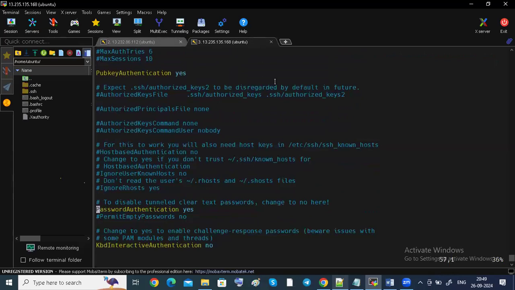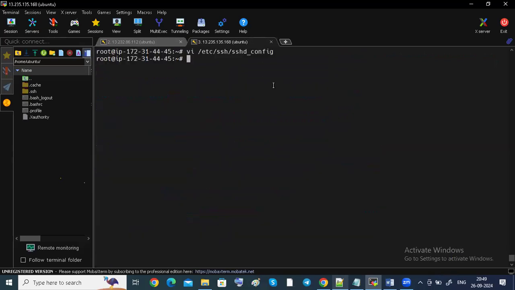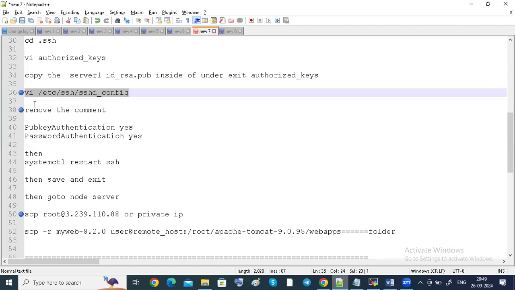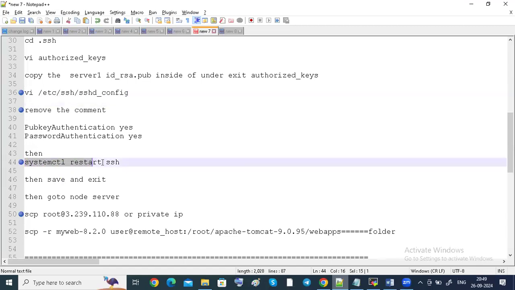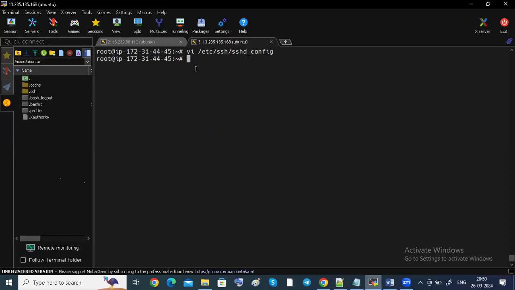Okay, I'm going to save this file. Escape colon wq. It is saved. So now I want to do restart also. I'm going to restart this. Okay, I have restarted both.